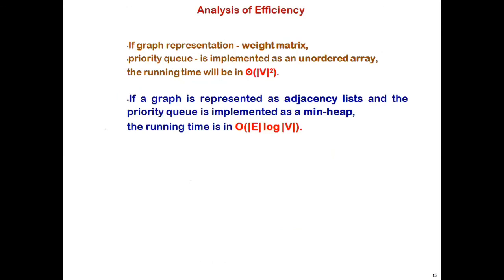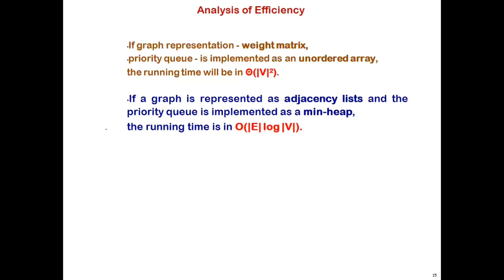Regarding the analysis, it is similar to Prim's and Kruskal's algorithm, based on what type of queue you are implementing and what type of graph representation you are using. The efficiency will also vary. If the graph is a weighted matrix and the queue is implemented using an array, then it is theta of v square.